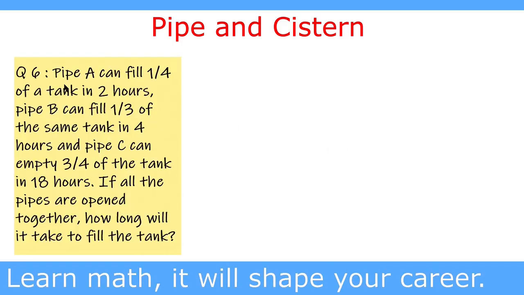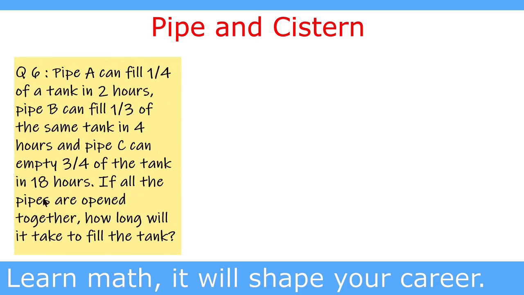We go to the next question. Pipe A can fill 1/4 of the tank in 2 hours. Pipe B can fill 1/3 of the same tank in 4 hours, and pipe C can empty 3/4 of the tank in 18 hours.